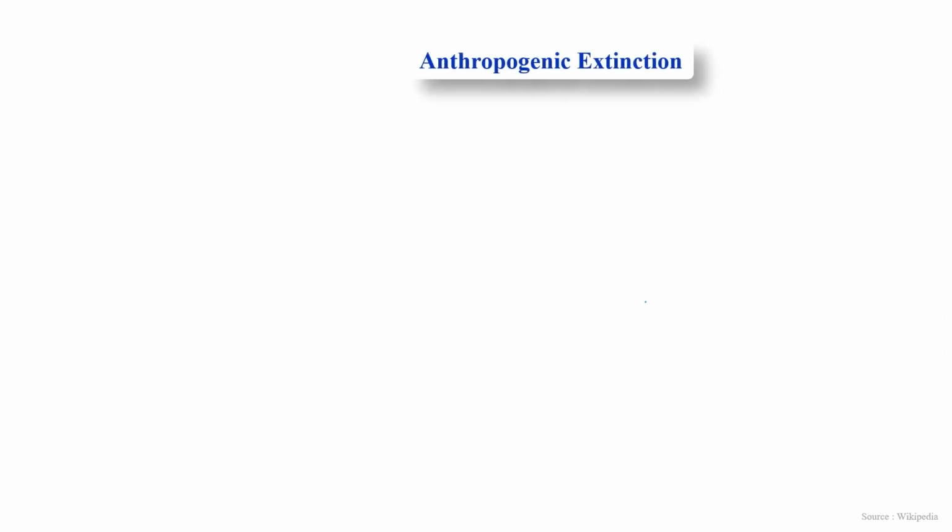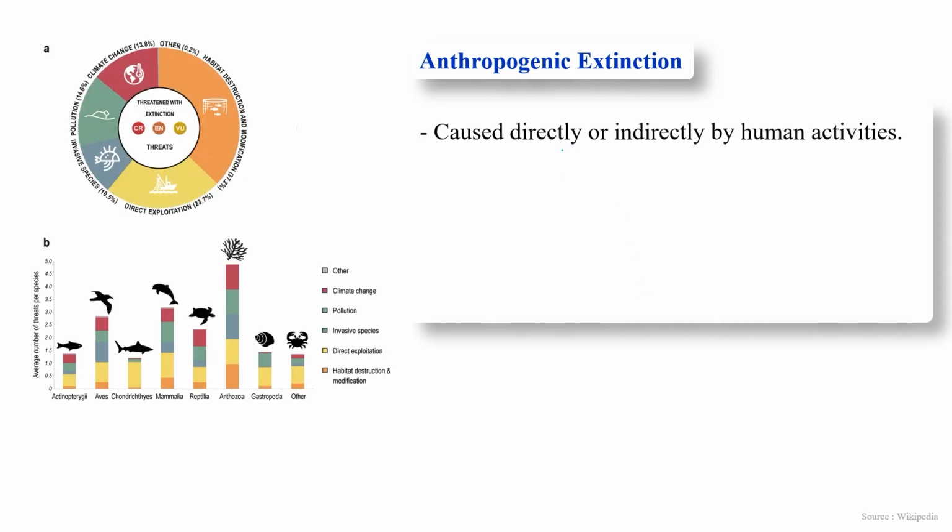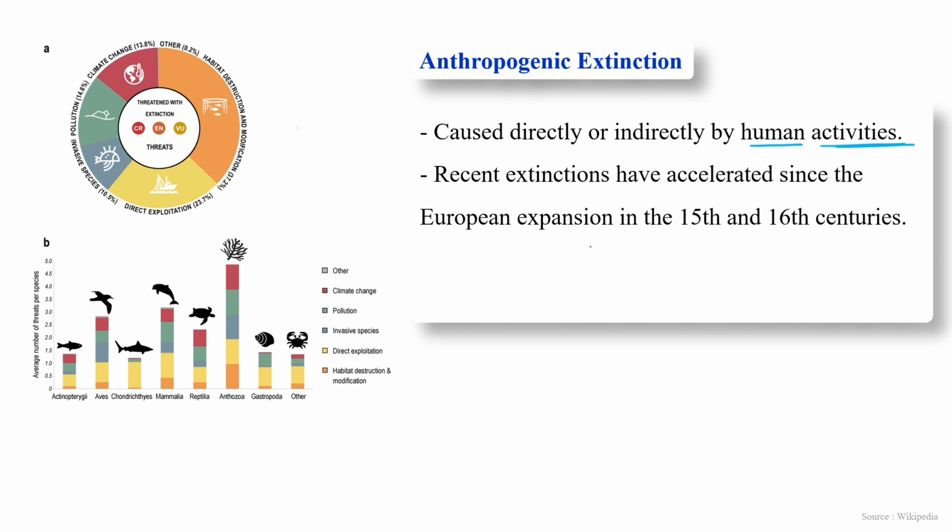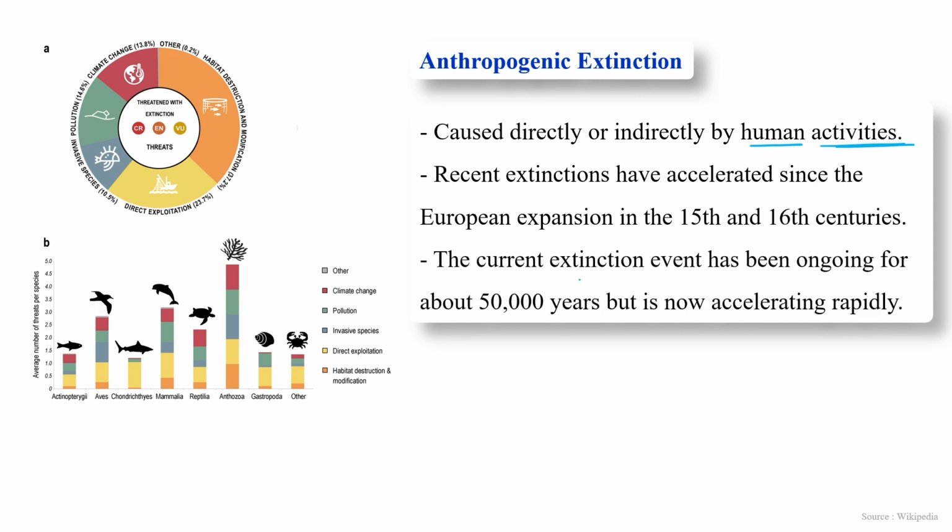Second is anthropogenic extinction. This anthropogenic extinction is caused directly or indirectly by human activities. Human activities are totally involved in this type of extinction of any type of species. Recent extinction has accelerated since the European expansion in the 15th and 16th century. The current extinction event has been ongoing for about 50,000 years, but now it is accelerating very rapidly.